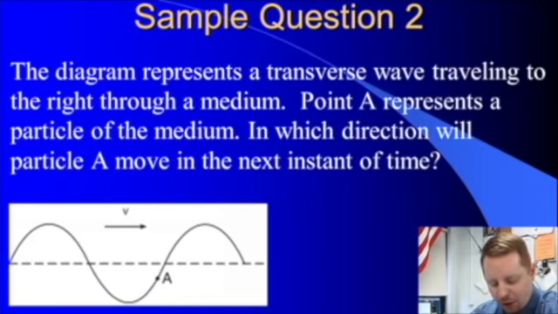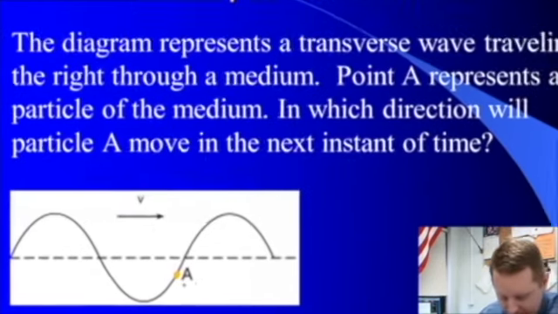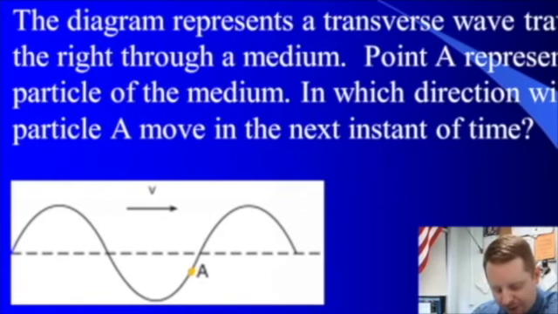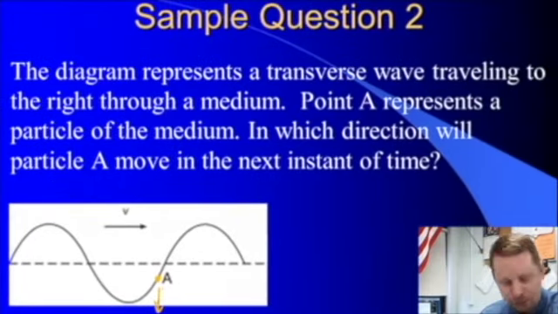Another question, the diagram here represents a transverse wave traveling to the right through a medium. Point A represents a particle of the medium. In which direction will particle A move in the next instant of time? Well, if you look at A down here on the wave, A doesn't move with the direction of the velocity. It only moves up and down. So our answer is going to have to be either up or down. Now, as that wave itself travels to the right, A can't move horizontally, so A is going to have to move down to follow along the wave. The other way you can look at this is if you see the velocity of the wave is moving to the right, pretend the particle is moving left along the wave, and you would see that it's going to move down in its next instant of time.